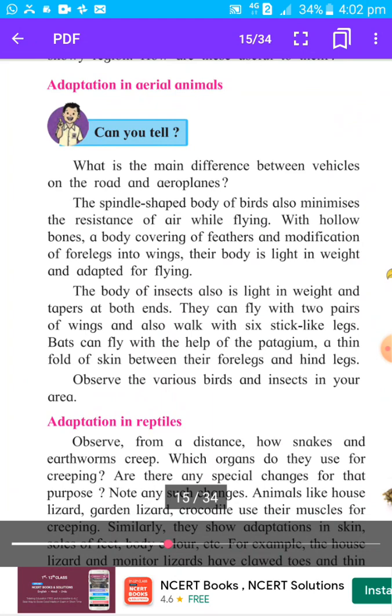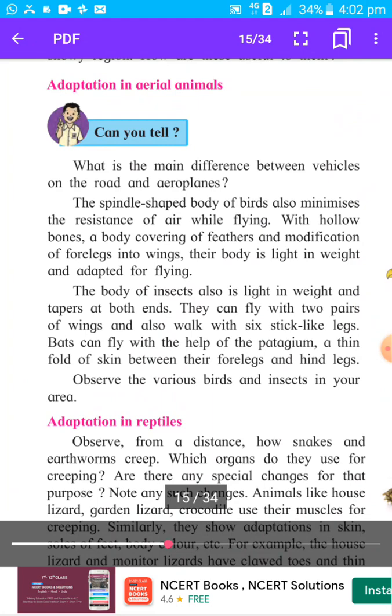They have a spindle shaped body due to which they can fly easily. Then second, bones are hollow which make their body light. Then third one, body is covered with feathers. Then fourth one, fore legs are converted into wings due to which they can fly. Then their body is light in weight due to which they can fly easily.